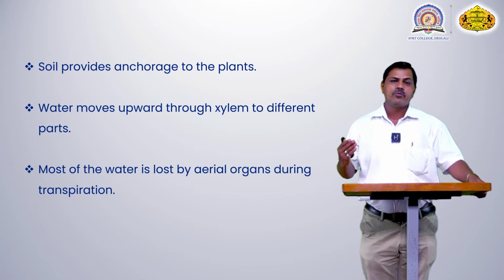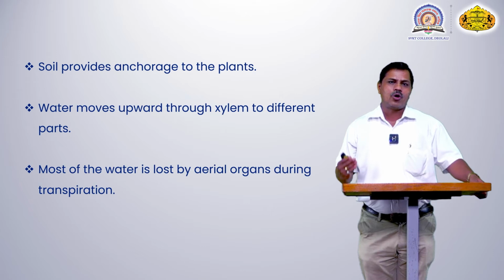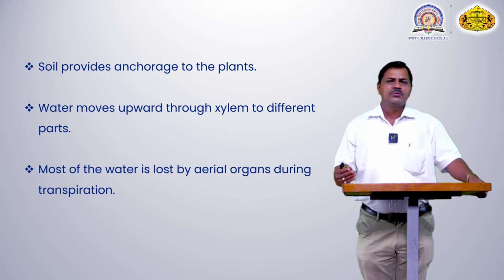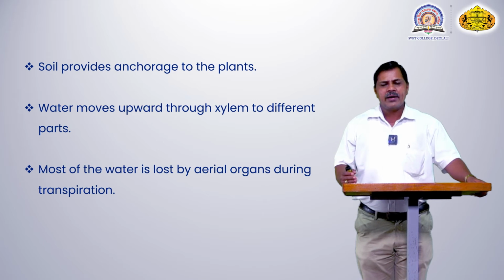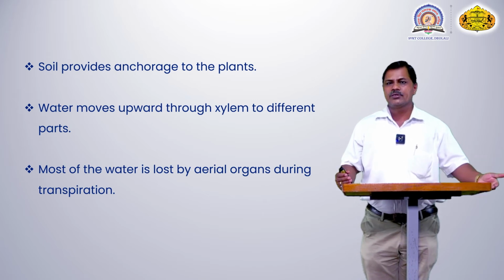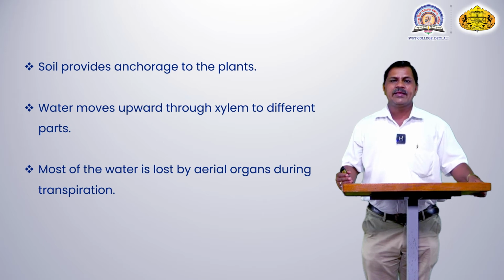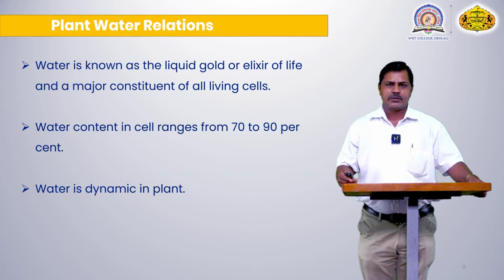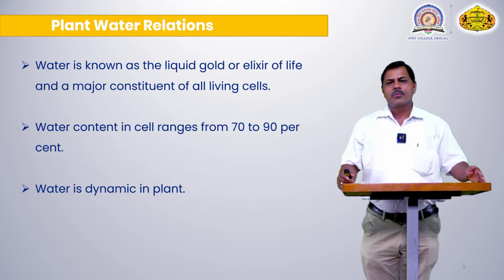About 98 to 99% of the water is lost through transpiration into the atmosphere. Why is it lost? The plant maintains the temperature inside the leaves and in the peripheral region of the atmosphere, and hence this water is utilized for transpiration through the atmosphere. Now we will discuss plant-water relations.